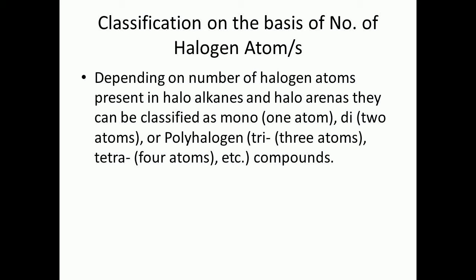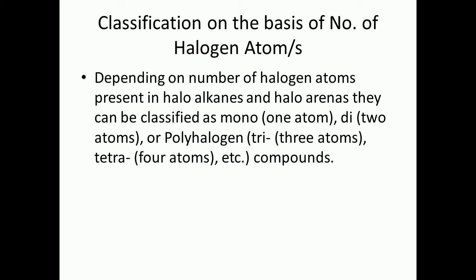Now we also have classification of halogen derivatives on the basis of the number of halogen atoms. Depending upon the number of halogen atoms present in haloalkanes and haloarenes, they can be classified as monohalogen compounds, dihalogen compounds or polyhalogen compounds.